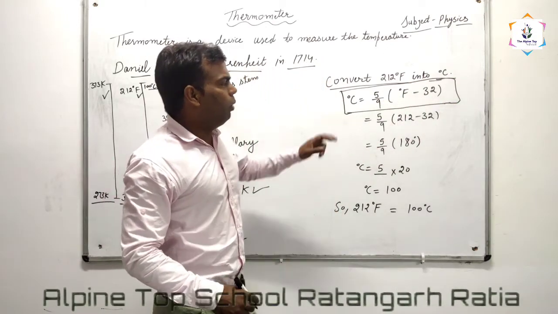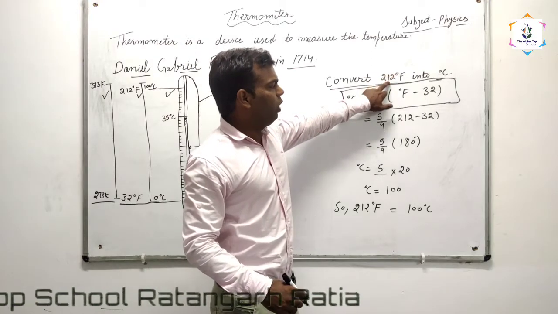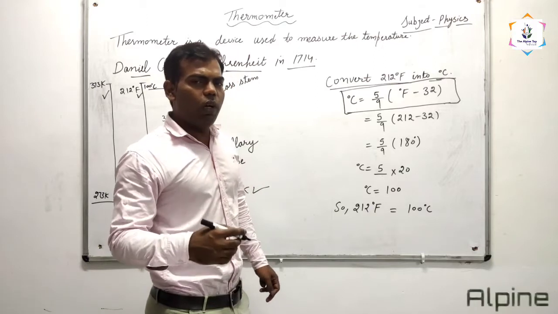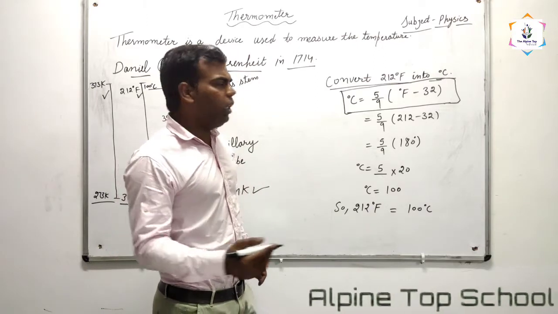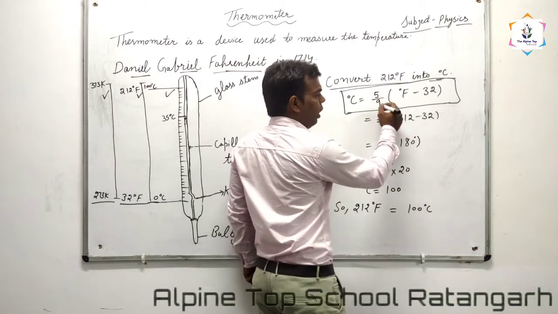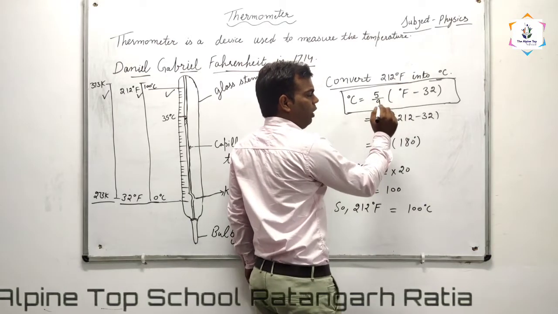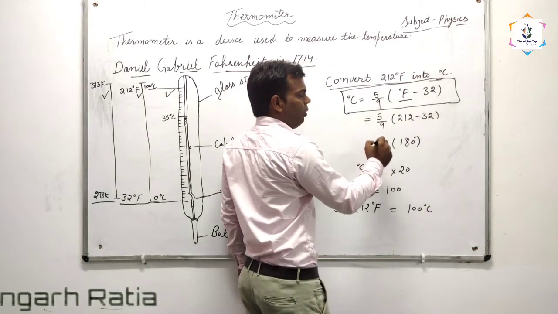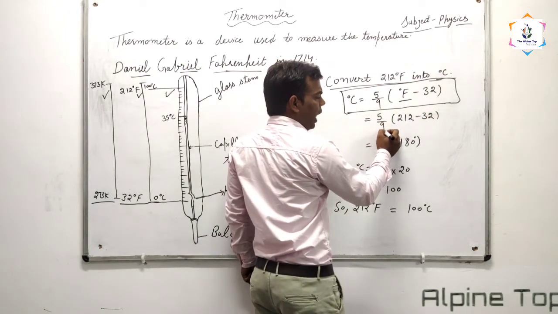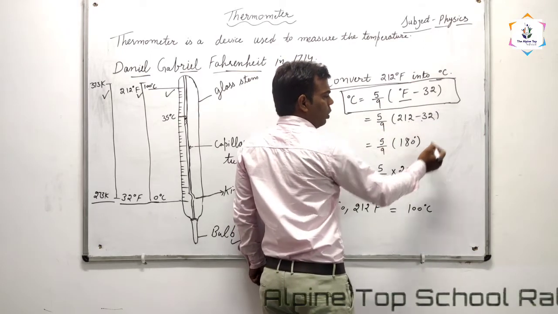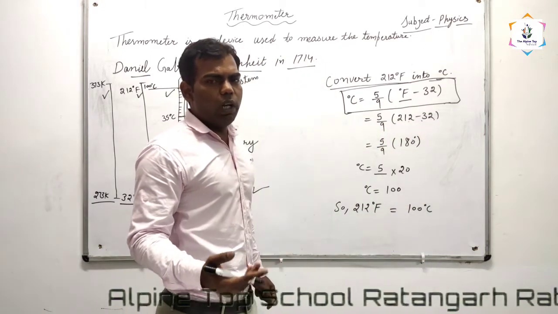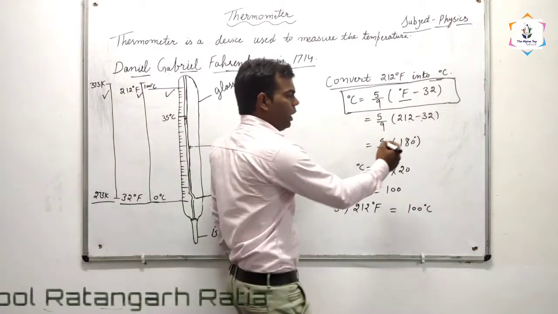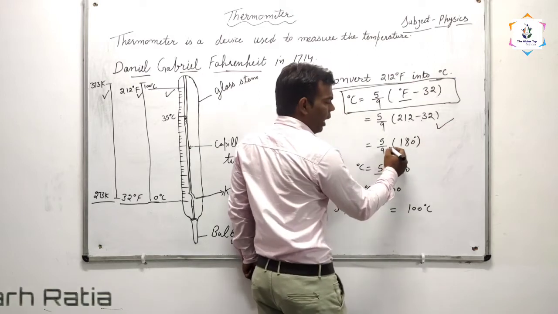What is the value of temperature in degree Fahrenheit? It is 212 degree Fahrenheit. We will put it in the formula: 5 by 9, 212 minus 32. When we subtract 212 minus 32, it will be 180. So this equation becomes 5 by 9 into 180.